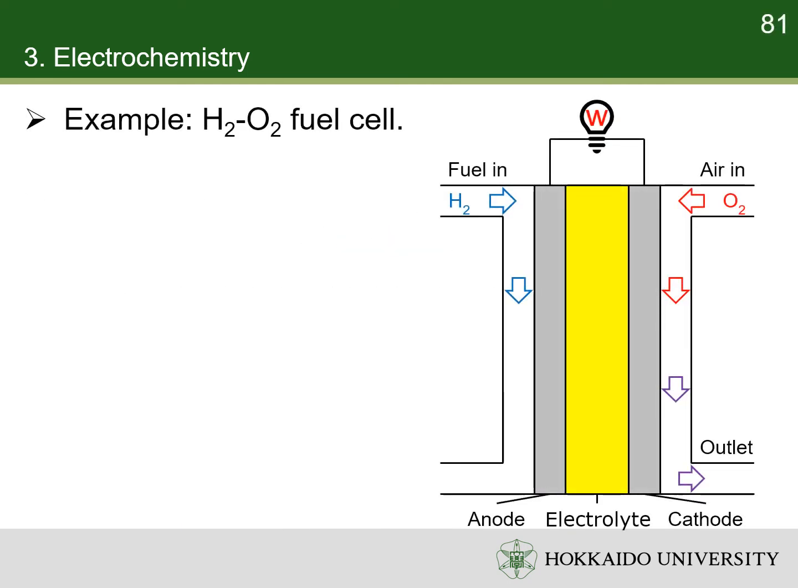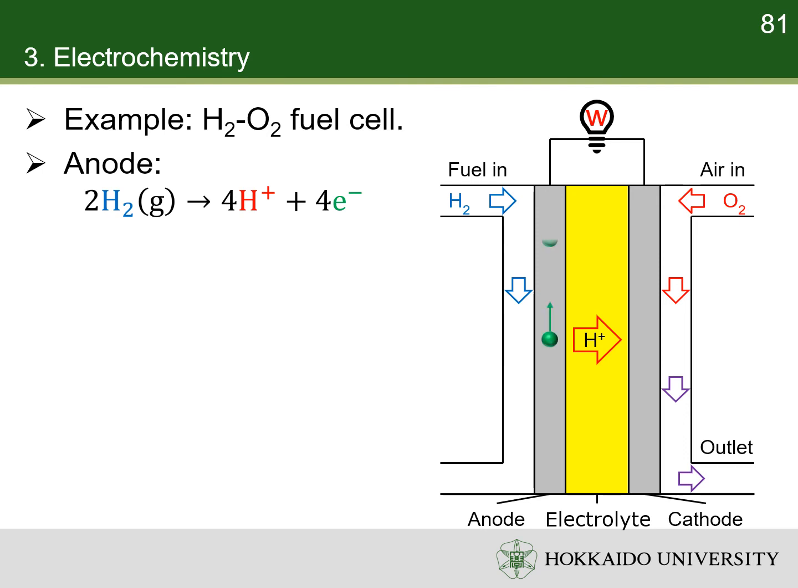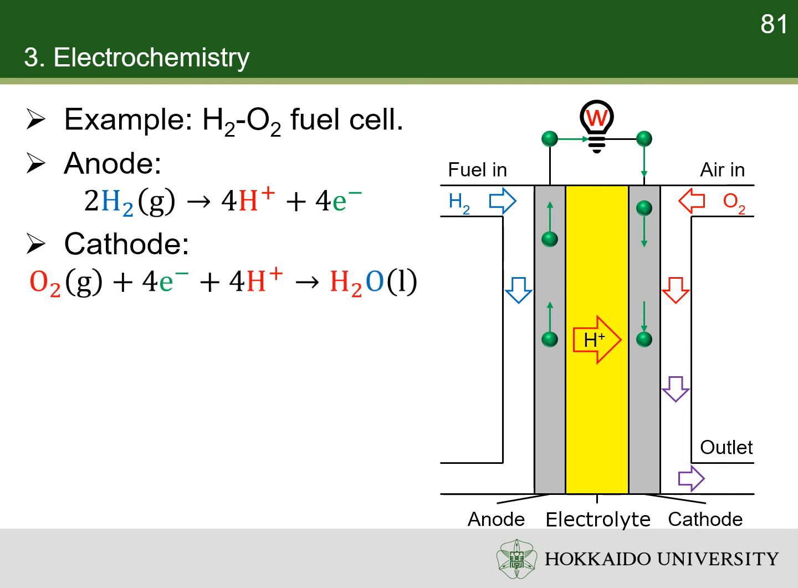Let's use hydrogen-oxygen fuel cell as an example. It is a typical galvanic cell. On the anode, hydrogen gas is oxidized to proton. The proton diffuses through the electrolyte to the cathode. Meanwhile, the electrons drift through the load to the cathode. At the cathode, oxygen gas reacts with protons and is reduced by the electrons to form water.